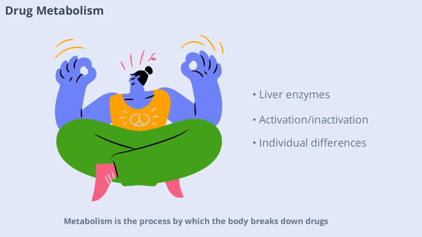Metabolism is the process by which the body breaks down drugs, usually in the liver. Enzymes convert drugs into forms that are easier to eliminate. Some drugs are activated by metabolism, while others are inactivated. Differences in metabolism can explain why some people need higher or lower doses of a medication. Understanding metabolism is crucial for preventing drug interactions and side effects.